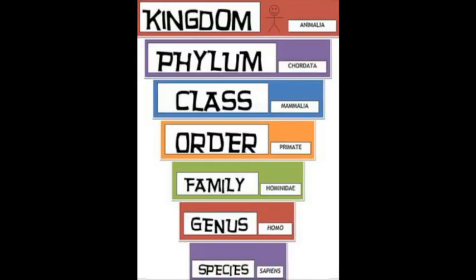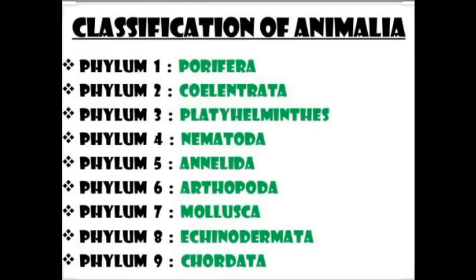At the start of this chapter, we discussed the hierarchy of classification. Kingdom is the major group. There are a total of 5 kingdoms. And the second category is phylum or division. Division is used for classifying plants. So here phylum is used for classifying animals. There are 10 phyla coming under kingdom Animalia.